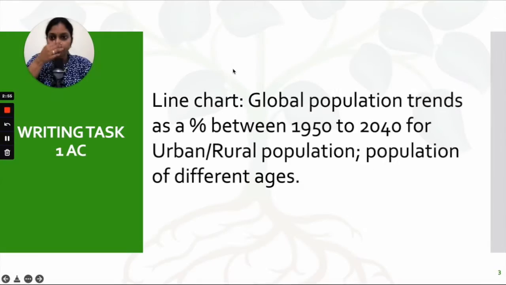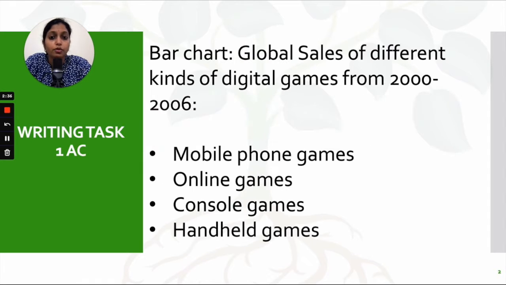Moving ahead to the question that came in the evening slot, it was a line chart that contained global population trends as a percentage between 1950 and 2040 for urban and rural population and population of different ages. Here again, because it's a line chart, you will follow the same pattern that you did for the bar graph.